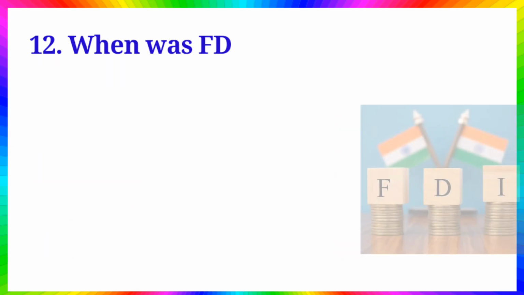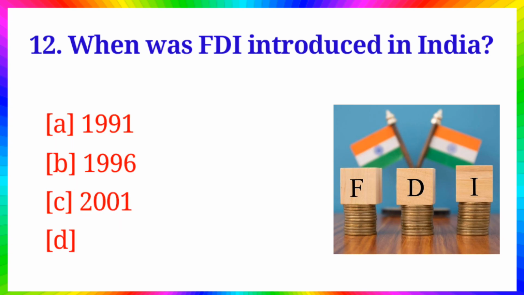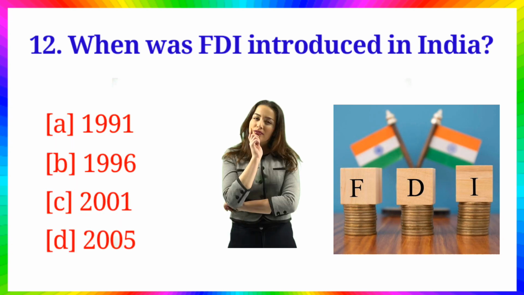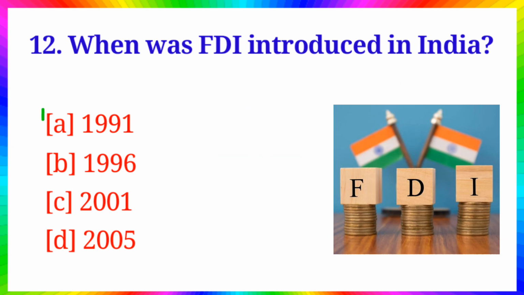Question number 12. When was FDI introduced in India? Option A, 1991, B, 1996, C, 2001, D, 2005. Answer is option A, 1991.